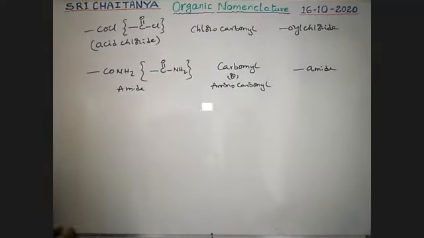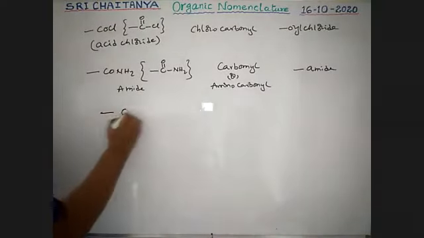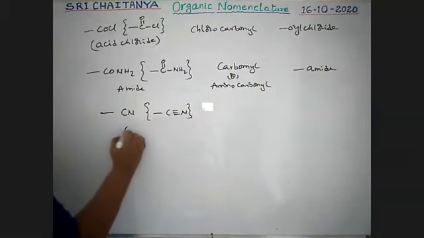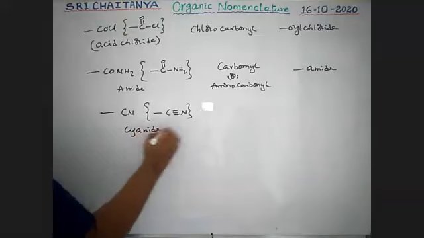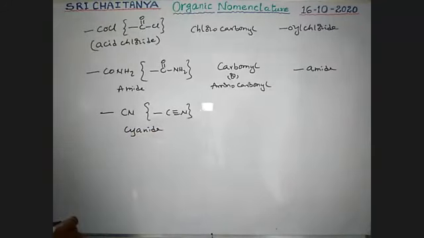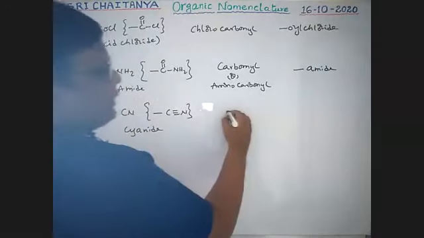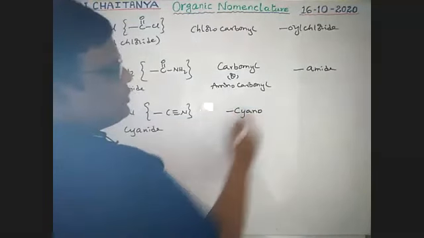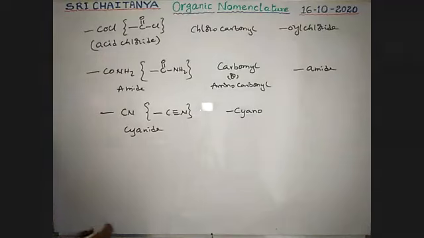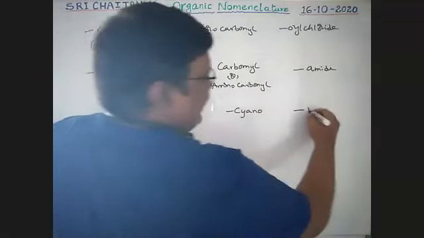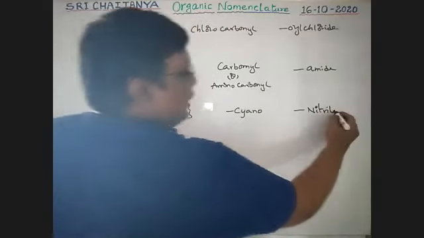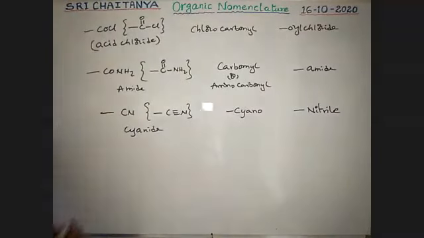Next, CN. Its structure is C triple bond N. It is a cyanide. So commonly it is cyano as a prefix. As a suffix, the word nitrile is used.